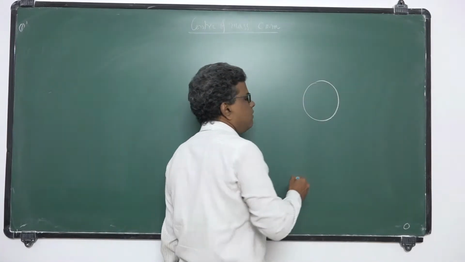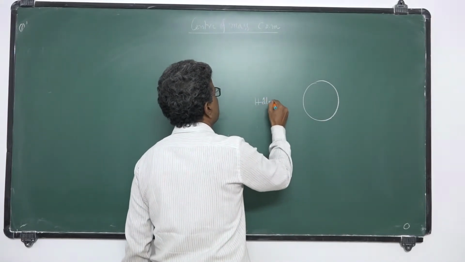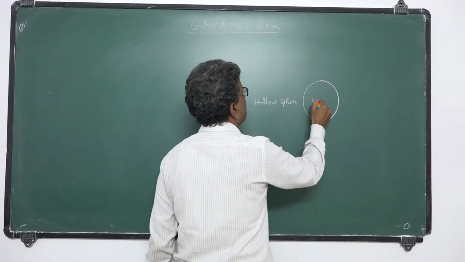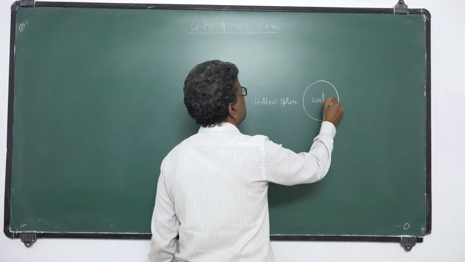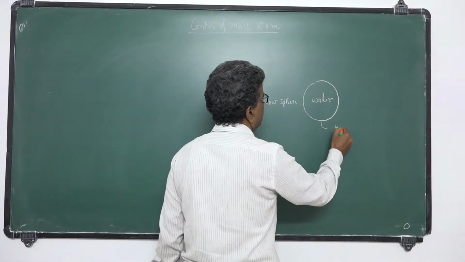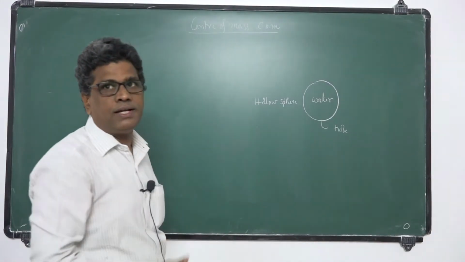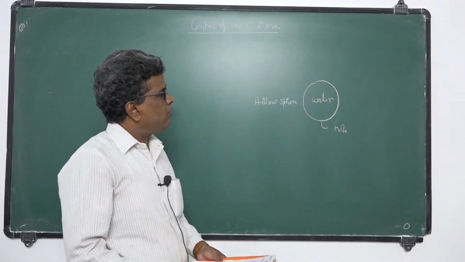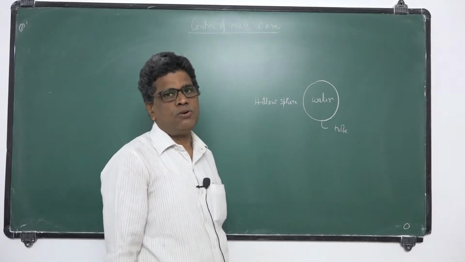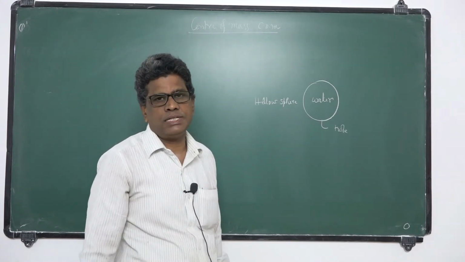Suppose there is a hollow sphere. It is filled with water. Suppose it has a small hole at its center. Now, how does the center of mass shift in this hollow sphere? Let us try to understand.